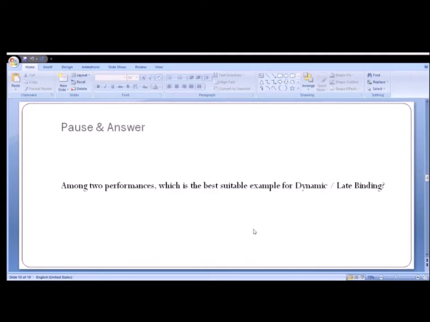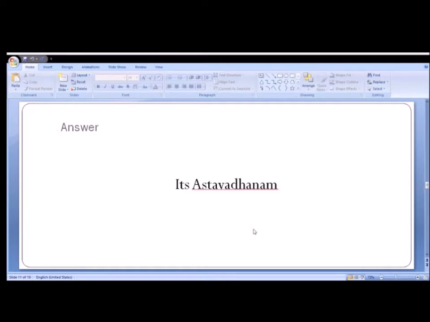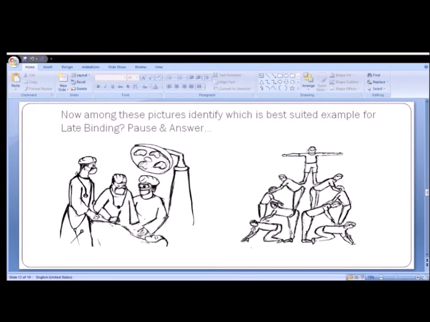Now, pause a little bit and answer. Among the two performances, classical dance and Astavadhanam, which is the best suitable example for dynamic binding? It's Astavadhanam. Why? Because the performer has to dynamically answer the questions posed by 8 different pandits. The behavior is not going to be the same as he used to do during practice sessions.